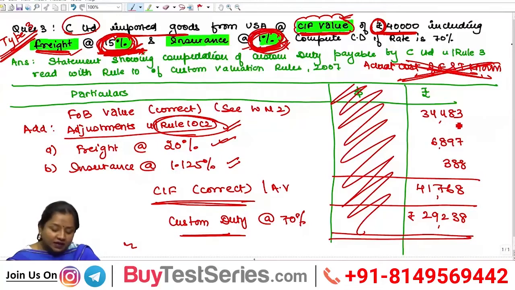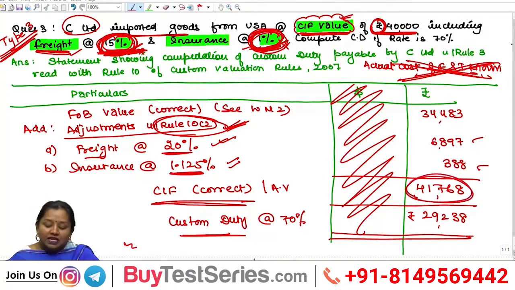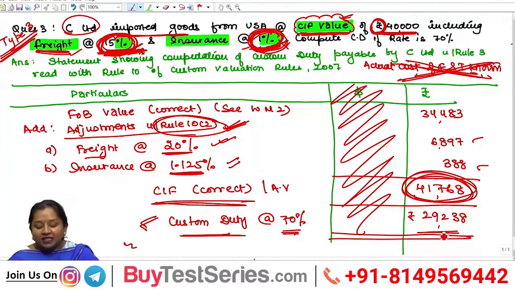The FOB is 34,483. Now we have to do the adjustment by adding back the freight and insurance as per Rule 10(2), which is freight at the rate of 20% of FOB, taken as 6,897, and insurance at 1.125% of FOB, taken as 388, which would amount to the correct CIF for the assessable value of customs duty, taken as 41,768, upon which customs duty is to be added at the rate of 70%, for 29,238.